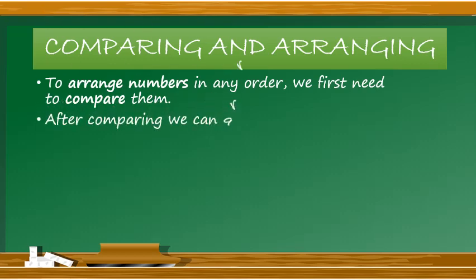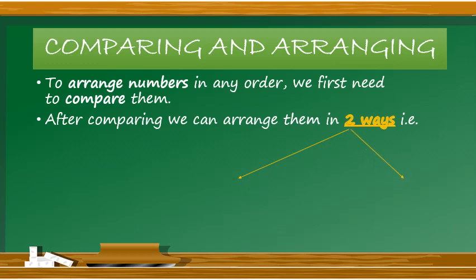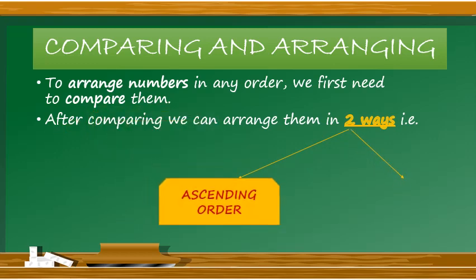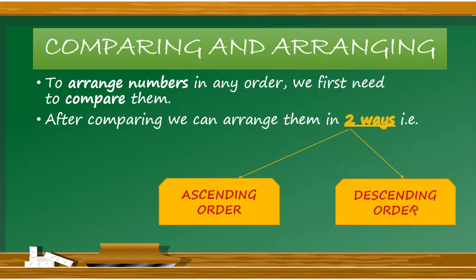After comparing, we can arrange them in two ways. When we have compared the given numbers, then the second step is to arrange them, and arrangement can be done in two ways. The first way is ascending order. Ascending order means from smaller to bigger one. Second way is descending order. Descending order means from bigger one towards the smaller one.